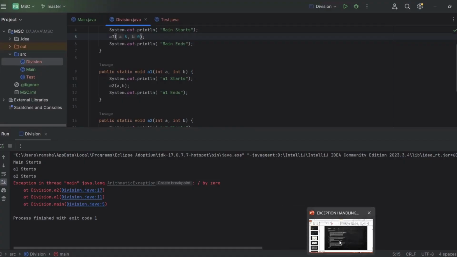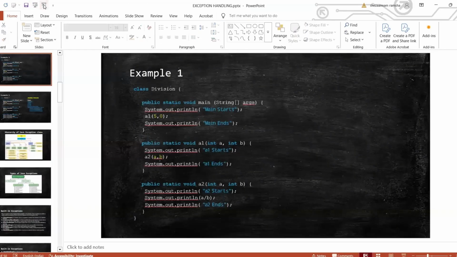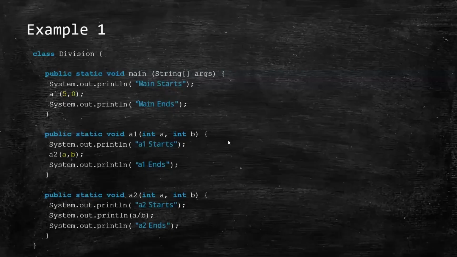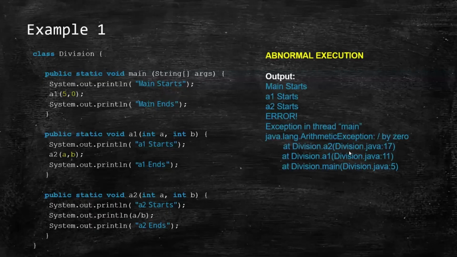So for every exception, this is the particular thing which your JVM is going to show for you, this particular object. It shows the exception name, a description about it, and the print stack.